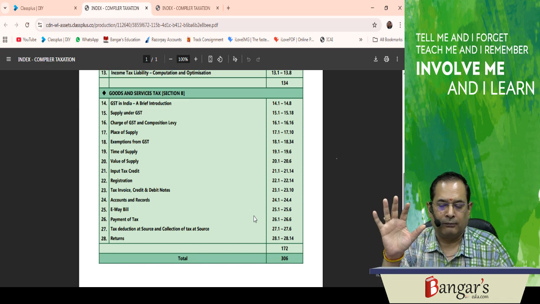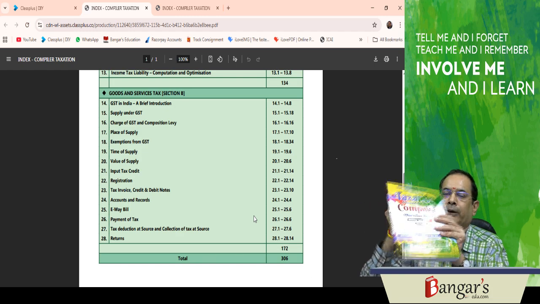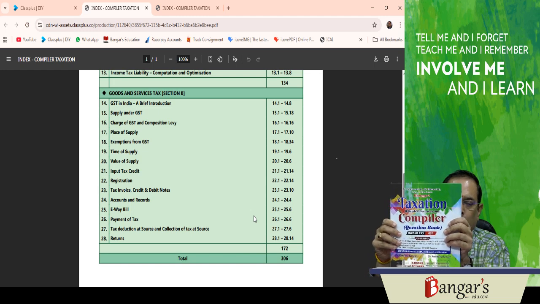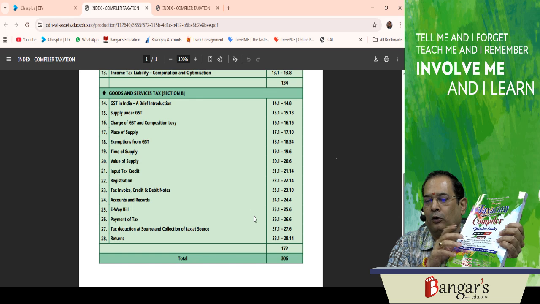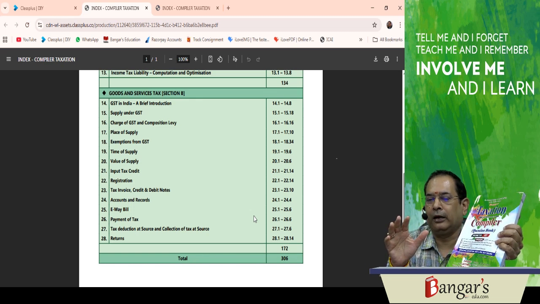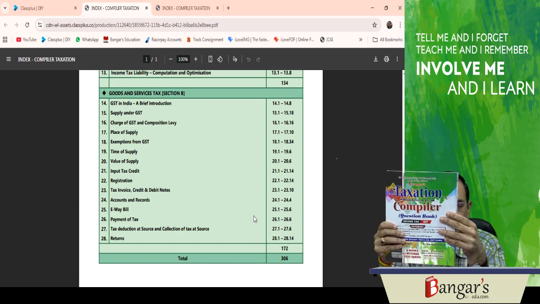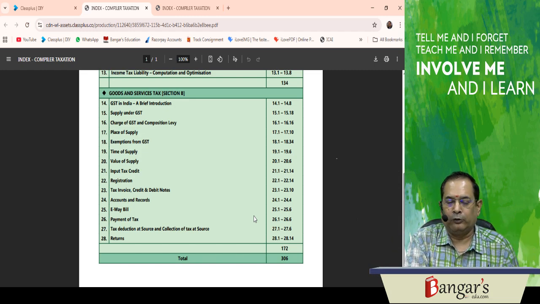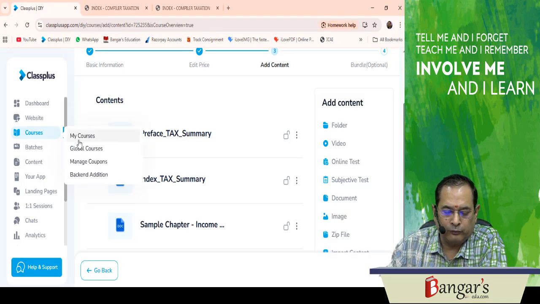Besides this, we have also launched our new question bank. The question bank has also been launched, that is applicable for the students who are writing their examination in May 26 and September 26. All the questions are amended by the Finance Act 2025 that will be applicable for the assessment year 26-27. So this question bank is also launched here, and fundamentally you can see the question bank also. I will show you the question bank also.